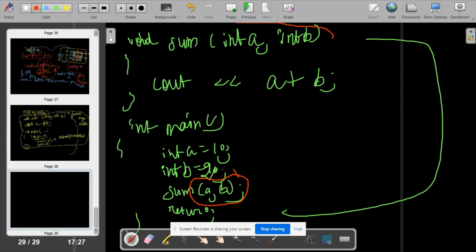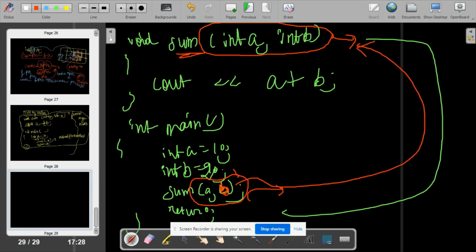And these are the formal arguments. Like, by this what will happen? A copy, a photocopy is made. When you pass this a and b as actual parameters, they are taken as formal arguments by the sum function above. The original a and b are not passed. Photocopies of a and b are passed.